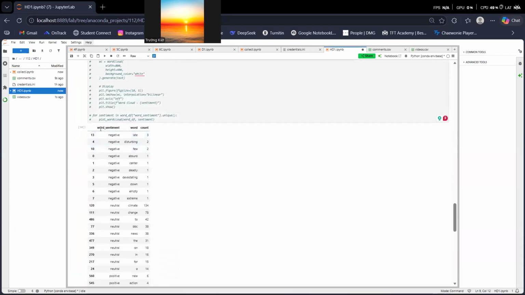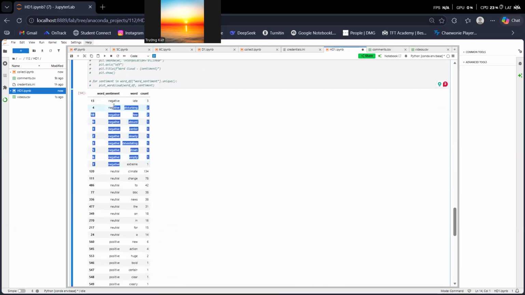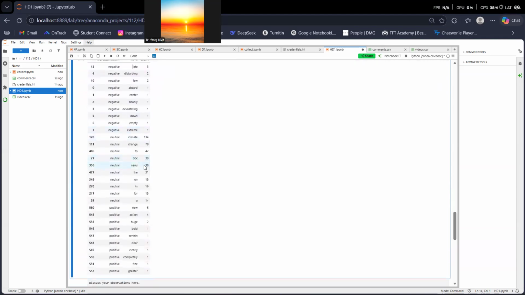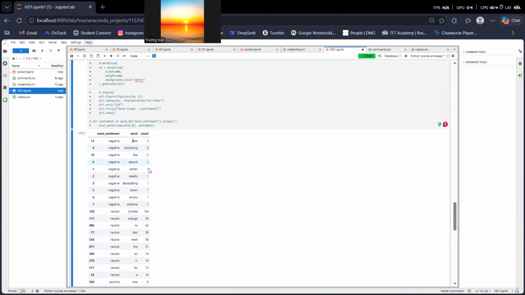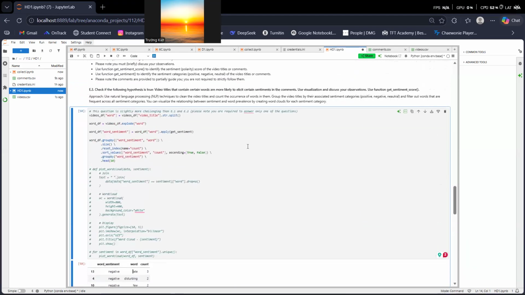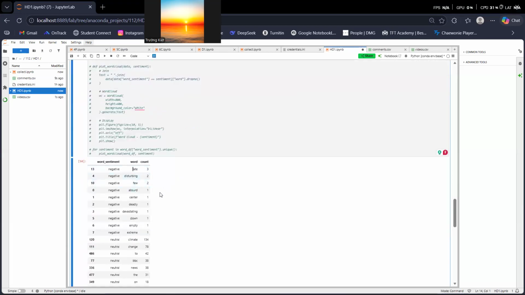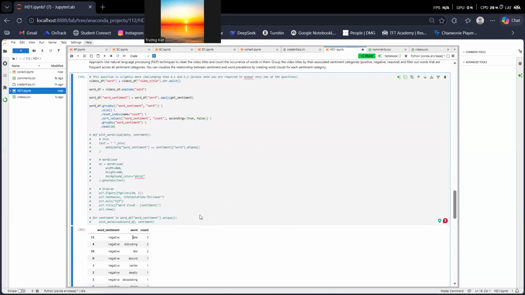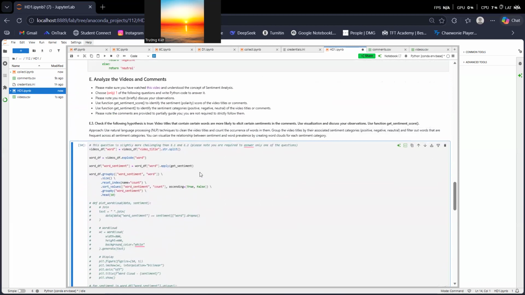Then I will show the data frame. So in here we have the word sentiment, which is already grouped by, so it's all negative, neutral, and positive, and then all the times each word appears in each sentiment. So this is the relationship between the word sentiment and word. And then I will use word cloud to visualize this relationship.